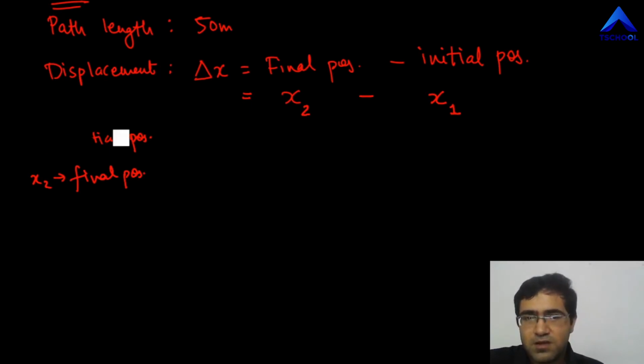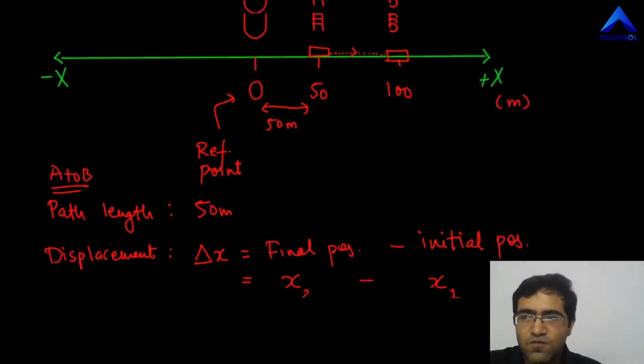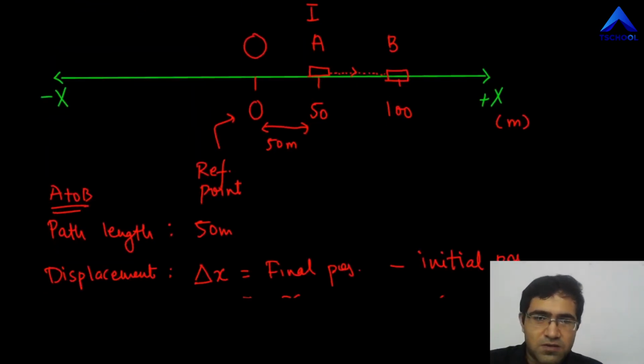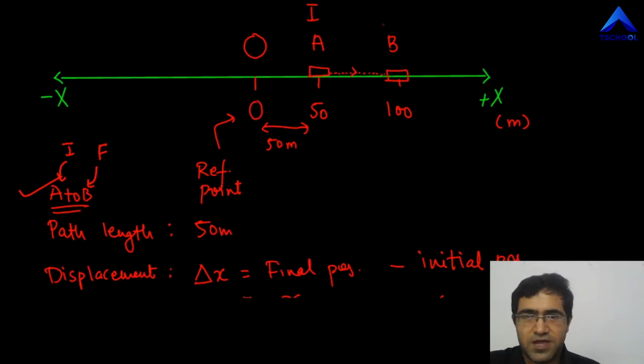Now we are going to put these values. Let's see, x2, final position. Remember, we are talking about motion from A to B. So I am sure you realize that A is supposed to be the initial position and B is supposed to be the final position. Correct? Just write F over here.